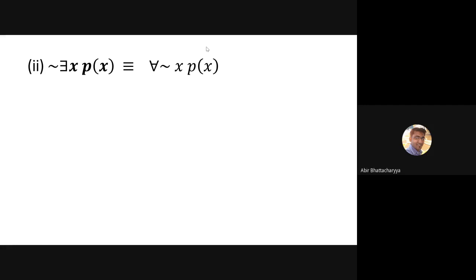In a similar manner, there will be two parts. One is the forward part, and one is going to be the reverse part. So try to prove it. I will give you 5 minutes of time. Once you have done with that, say done on chat box. Otherwise, I will guide you on that. Start from LHS, go to RHS, and the second reverse part, start from RHS, go to LHS. Simple, straightforward manner. Just try to follow the definition. Go for it, and write down done on chat box once you have completed.